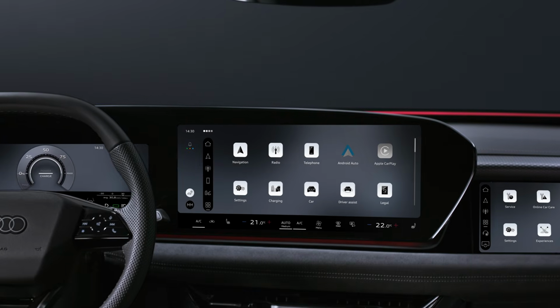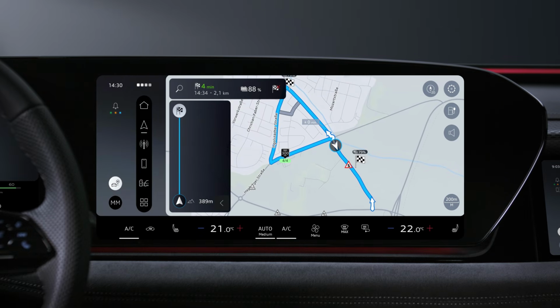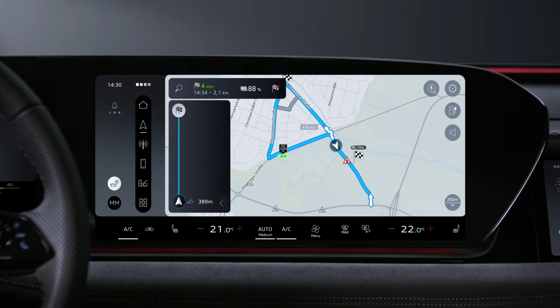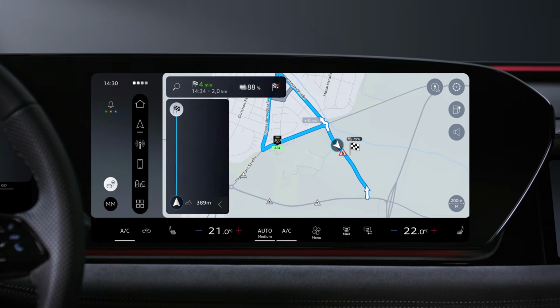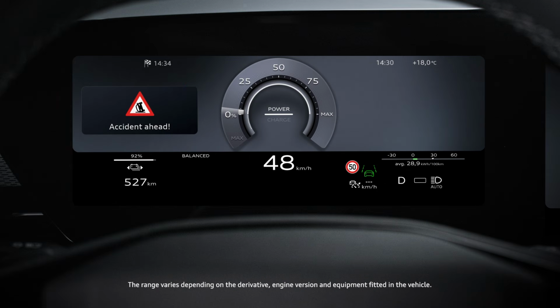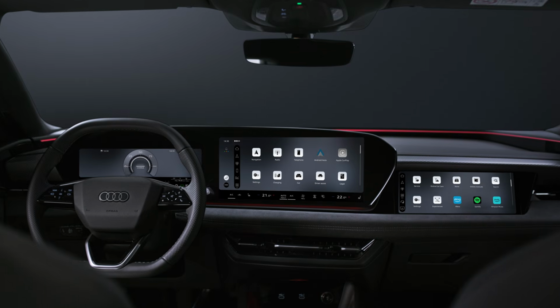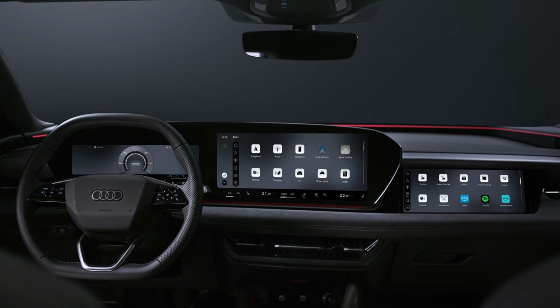Your Audi can receive online traffic information from other vehicles, thereby helping you to anticipate hazards on your route so you can adapt your driving style. For example, you will receive a notification in the Audi virtual cockpit shortly before arriving at a potential hazard. Your Audi can also detect hazards and share the information with other vehicles via the cloud.